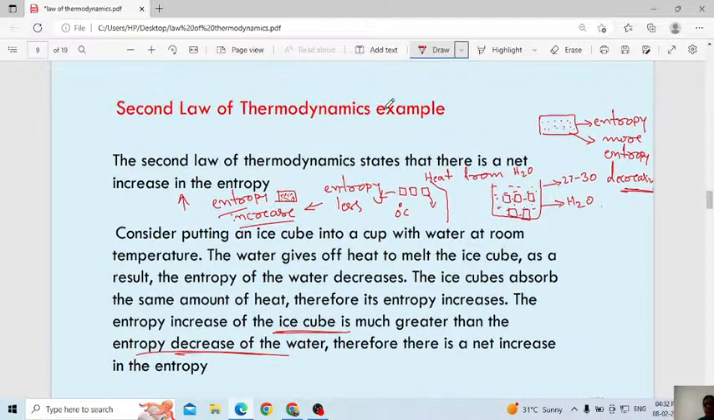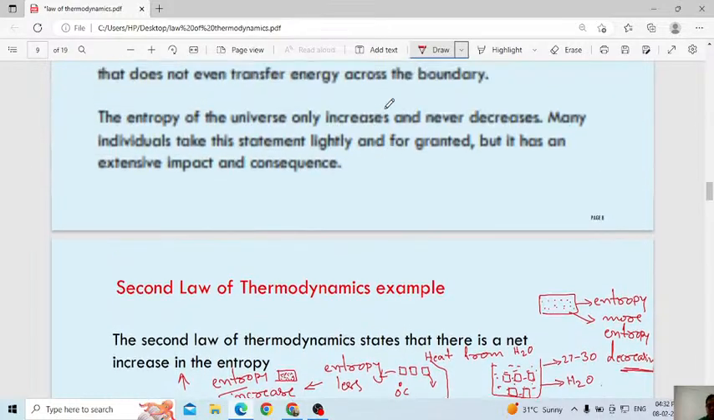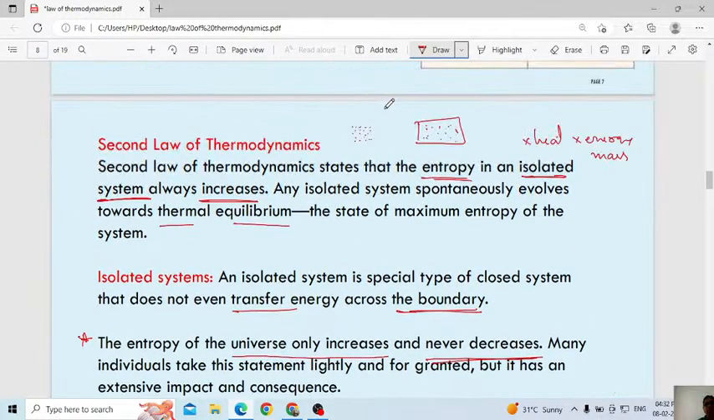This is the best example of the second law of thermodynamics. What is the second law statement? Once again I will read. What is the second law telling? Entropy in an isolated system always increases. Like the ice cube, always the entropy of an isolated system.